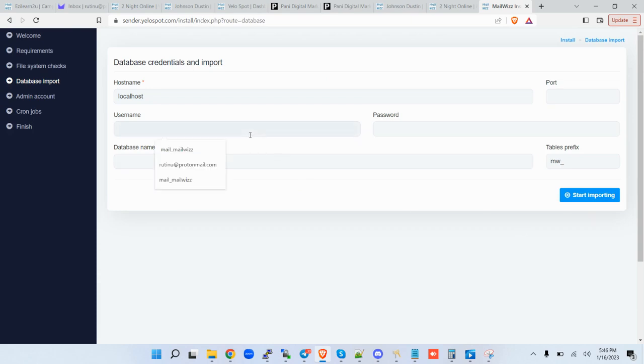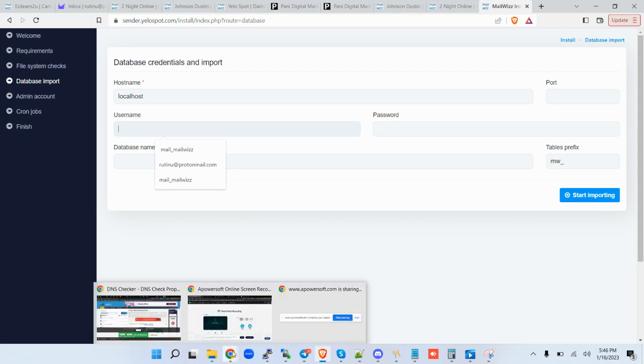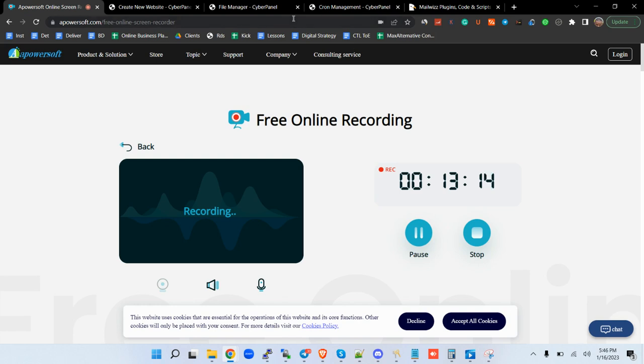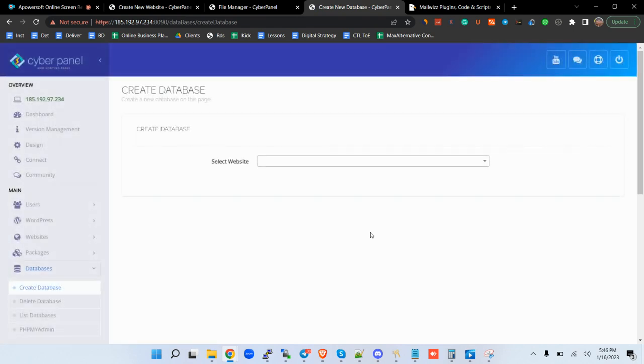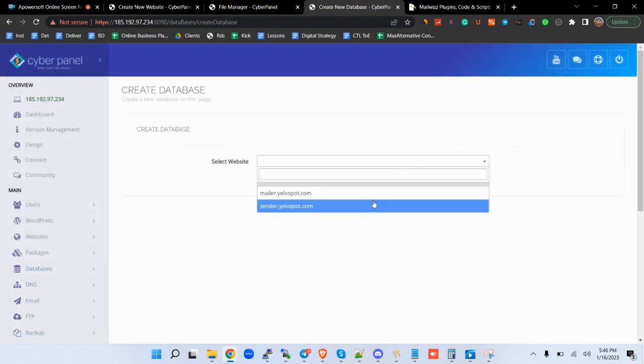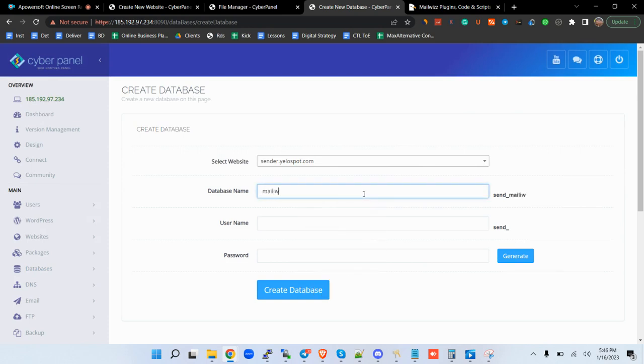Here you add the credentials of your database. I want to recreate these ones so that we are on the same page. You go to database, create, and then you come to this is the new subdomain where we have installed our Mailwizz.